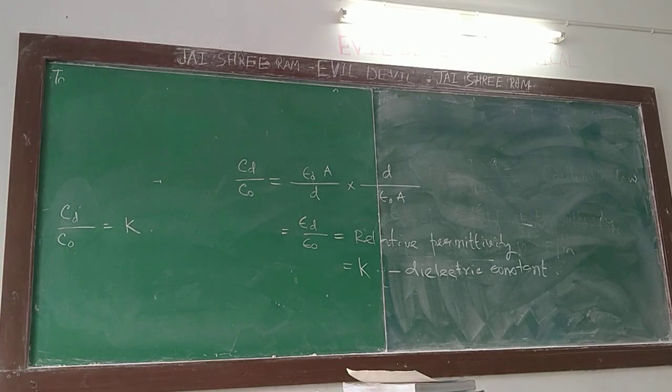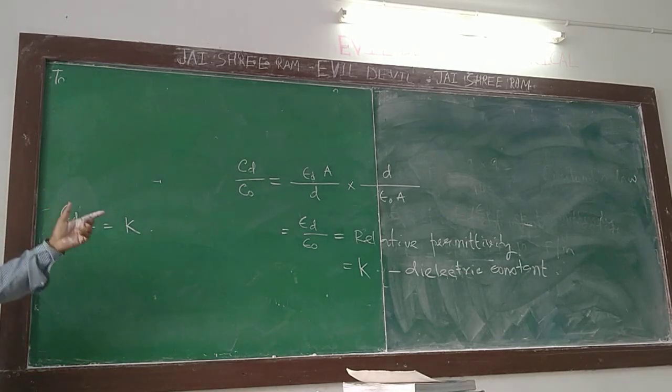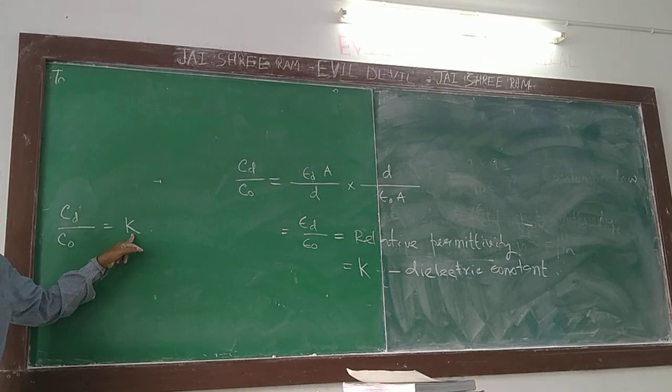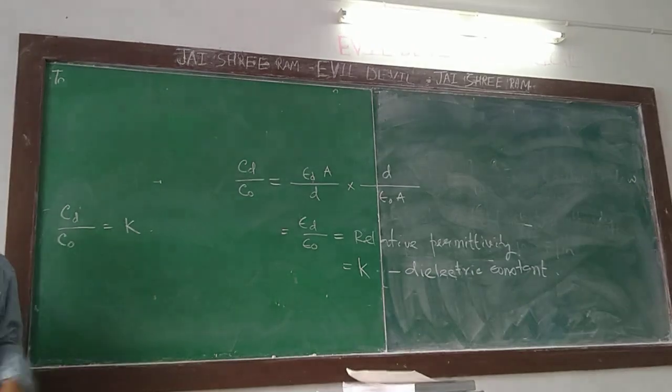It will increase K times. As I told you, epsilon R value is generally greater than 1. All media have epsilon R value more than 1. So K will increase, so capacitance will increase in proportion to relative permittivity. In this chapter we call it the dielectric constant.